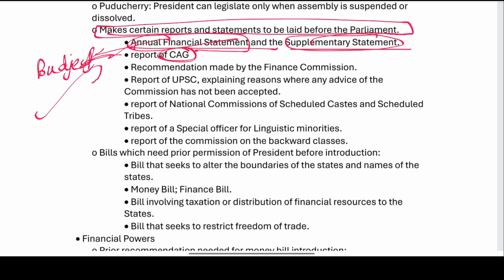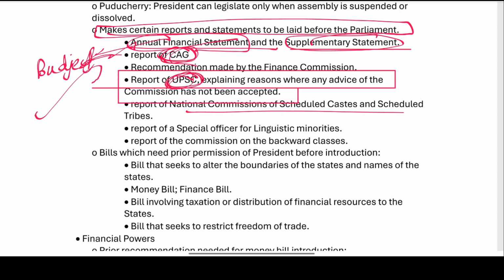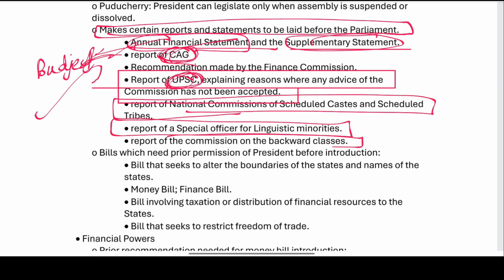And the report of the CAG, and the report of the UPSC explaining reasons where any advice of the commission has not been accepted. CAG, UPSC, National Commission for SC/ST, and Special Officer for the Linguistic Minorities, and the report by the commission on backward classes.